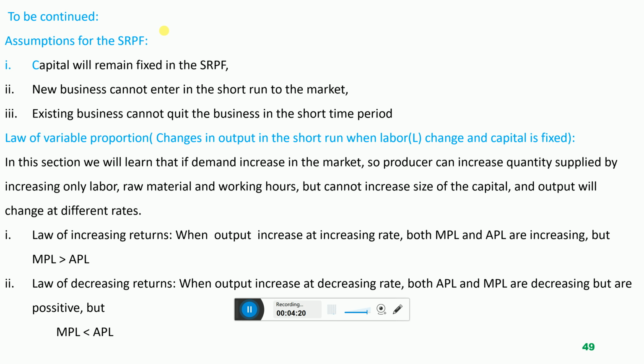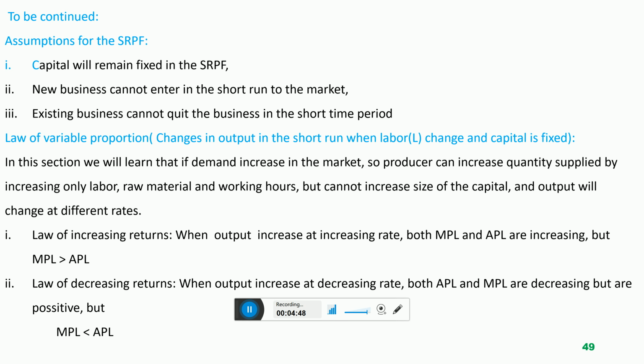Another assumption for the short run production function is that new business cannot enter the market in the short time. Again the same explanation. To start a business, to install a new factory, needs a huge budget, and to organize and manage the budget needs a huge time period for the businessman.